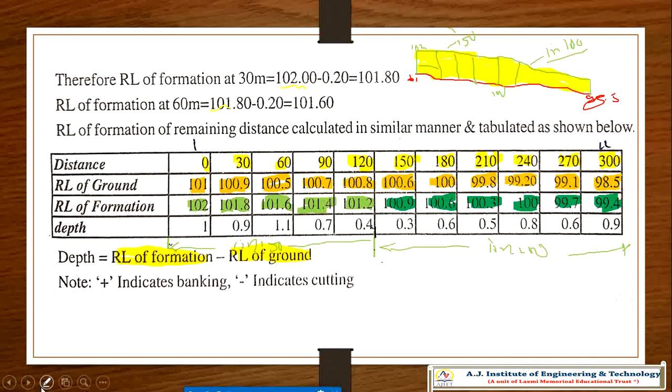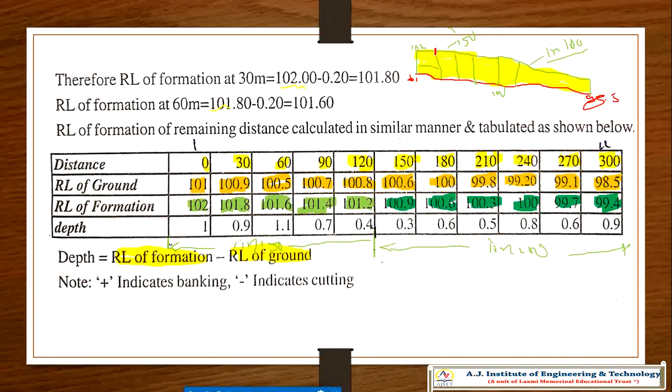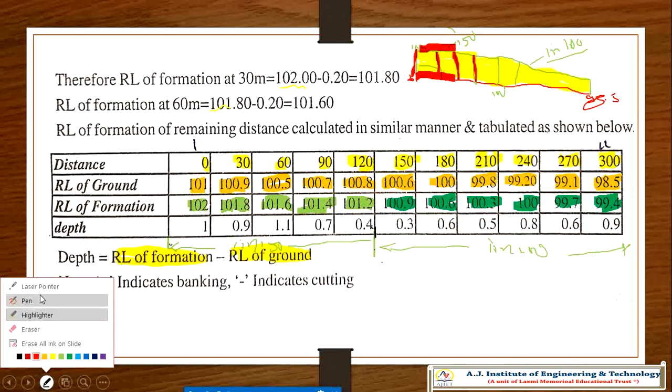You can see in the figure, this is the depth, isn't it? This is the depth, total depth. This is the depth at 30, this is the depth at 60, this is the depth at 90, and so on. How will you get that? Your RL of formation line minus RL of ground line. That is what is mentioned here. You will get the answer.